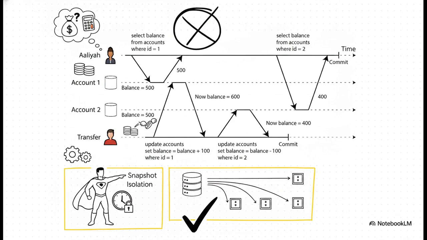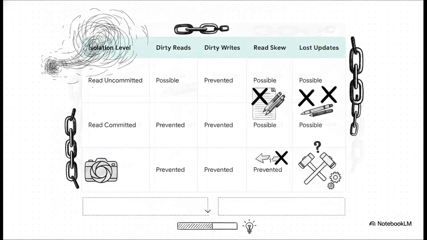To fix this, we bring in a hero called snapshot isolation. This essentially freezes time, guaranteeing that a read-only transaction sees a perfectly consistent snapshot of the database from the exact millisecond it started. So let's do a quick check-in on our progress here. We started at read uncommitted, which is practically the Wild West. Then we moved to read committed, using locks to defeat dirty reads and dirty writes. Then we leveled up to snapshot isolation, which defeats that read skew we just talked about.